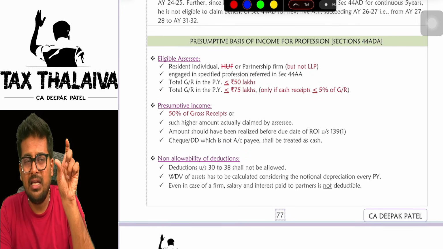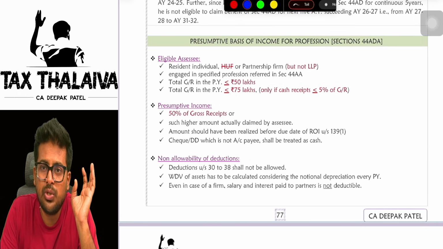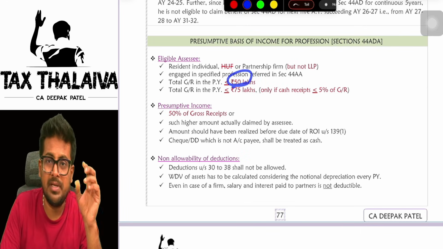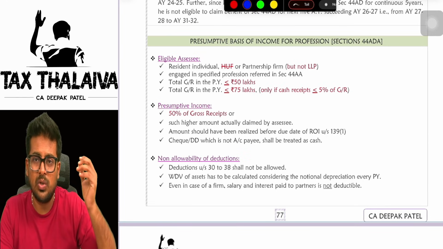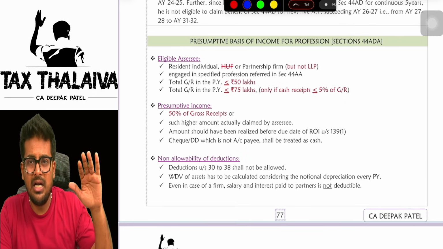Next, 44ADA. Whatever we have seen under 44AD is in the case of business; in exactly the same way in profession also you can claim a presumptive income. In this case, the limit is 50 lakh rupees. In business, what limits did we have? Turnover of 2 crores and 3 crores. Likewise, here we have a limit of 50 lakhs and 75 lakhs. Generally, it is 50 lakhs.